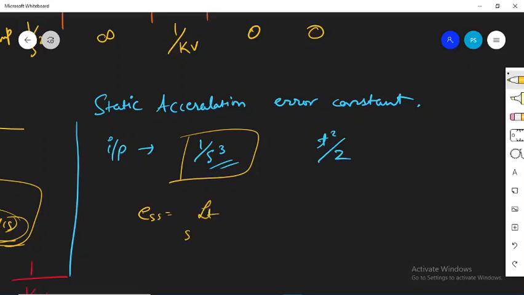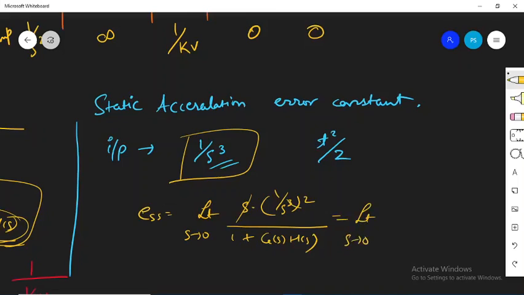limit s tending to 0 s multiplied by R(s). Okay, R(s) we are taking as 1 divided by s cube, divided by 1 plus G(s) into H(s). So this s will cancel, it will become 1 by s square, and if I substitute this, it's going to become limit s tending to 0 of 1 divided by s square plus s square into G(s) into H(s).